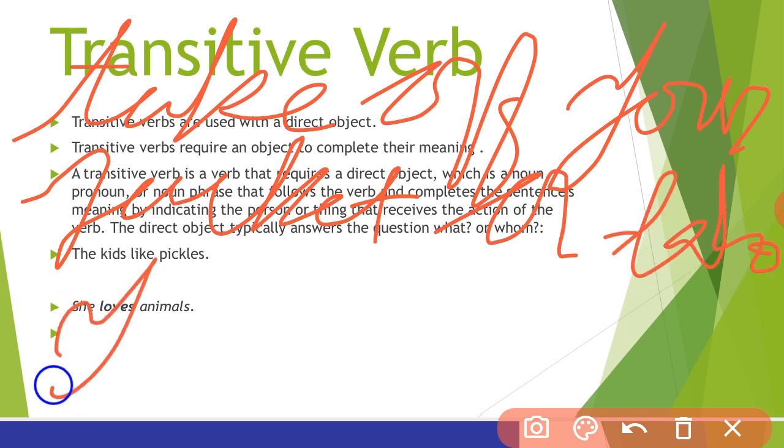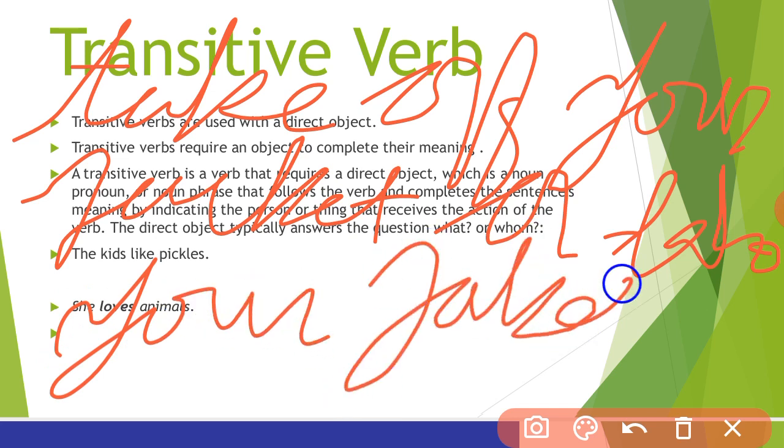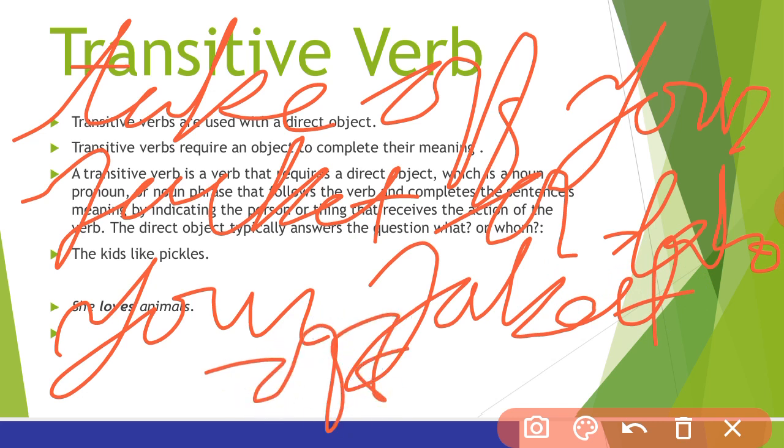So here, in transitive phrasal verbs, the word that is an adverb or preposition can come in between in the sentence, or after.